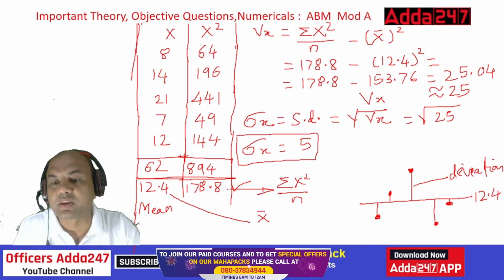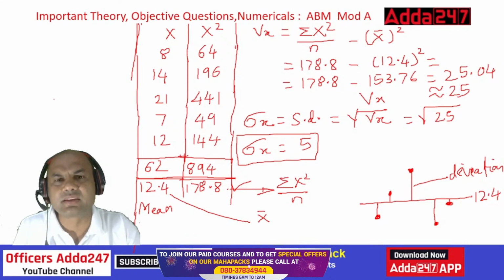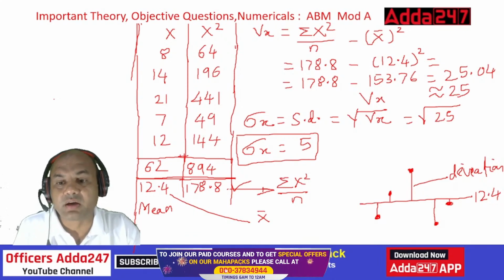Suppose I do the square of this difference. What was this? 7, right? 21. 12.4 is over here. Then this was 21, so the difference will be something like 8.6. Similarly over here, 1.6 something. This was 14, right? 14 minus 12.4. So that difference I'll take.